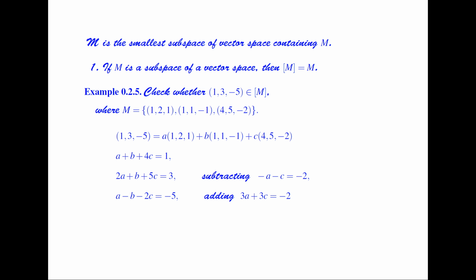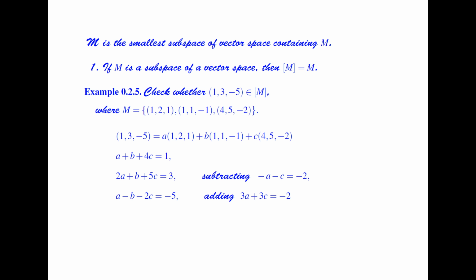Now if we subtract the first and the second equation, we get minus A minus C equal to minus 2. And further, if we add the second and the third equation, we get 3A plus 3C equal to minus 2.